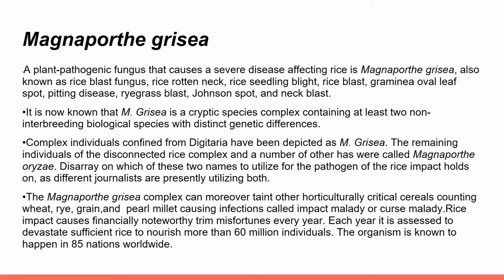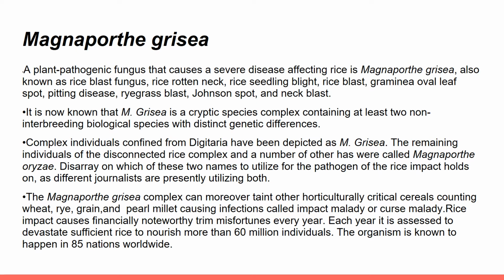Some individuals isolated from Digitaria have been described as Magnaporthe grisea. The remaining individuals of the rice-infecting complex and a number of others were called Magnaporthe oryzae.